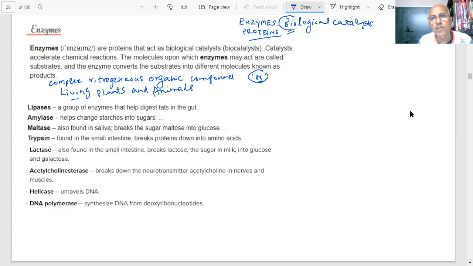And conversion of glucose inside the body: glucose is converted into ethyl alcohol and carbon dioxide by an enzyme.